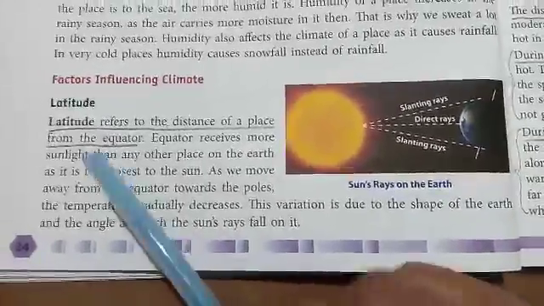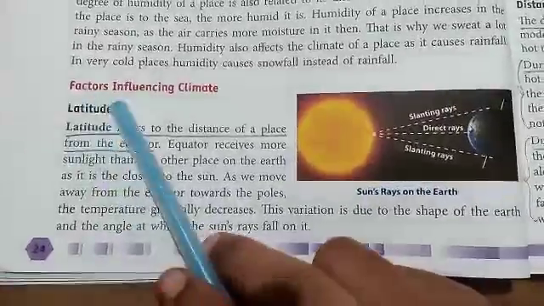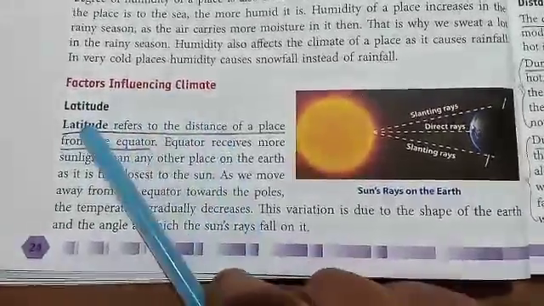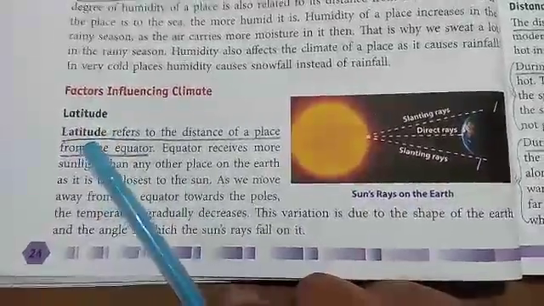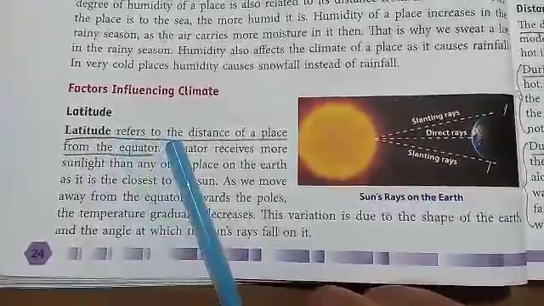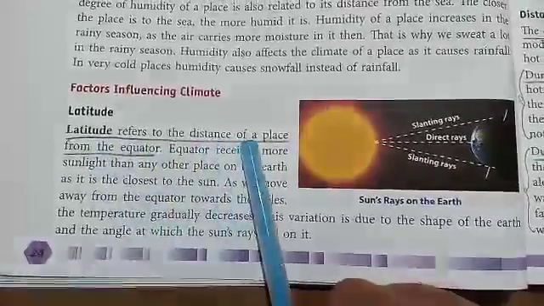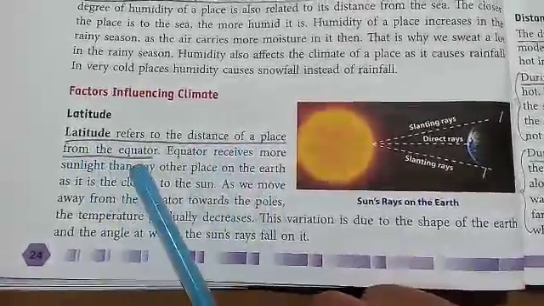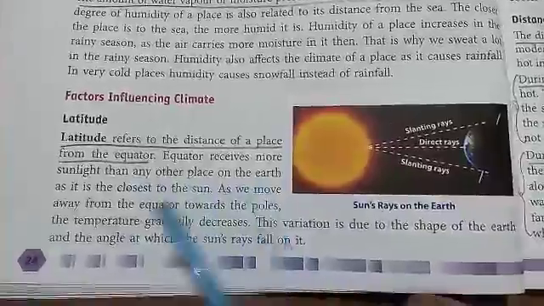Hi, today it will be the continued part of Chapter 4, Factors Influencing the Climate. Latitude. As we all learned, latitude is a horizontal, imaginary line drawn on the globe. So, latitude refers to the distance of a place from the equator. The equator receives more sunlight than any other place on the earth as it is closest to the sun.